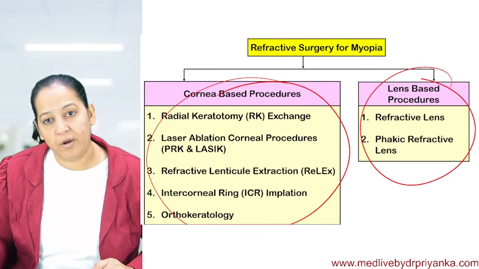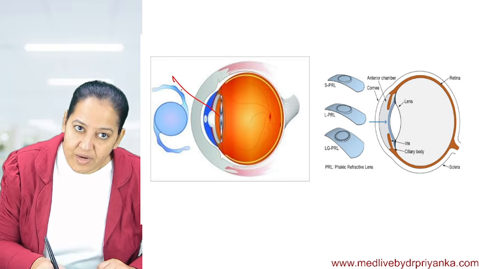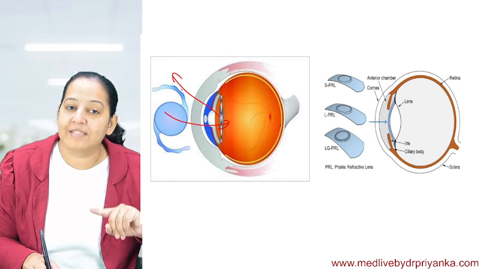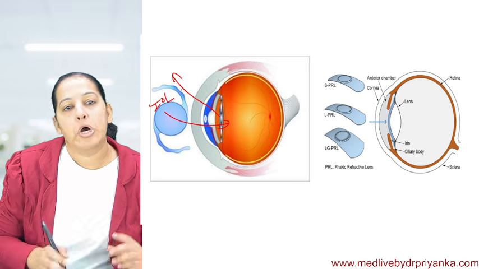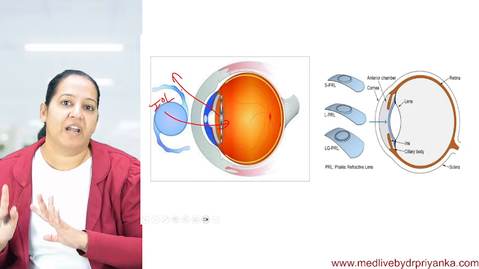Corneal based. Now coming on to lens based. Lens based are only two. So what are the two lens based? Either we take out the natural lens and in place of it, an artificial lens is implanted, that is IOL implantation of the correct refractive power. We have to calculate the exact refractive power. How it is done, I will teach you in the chapter lens.